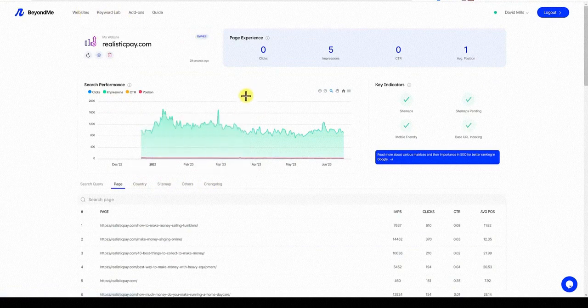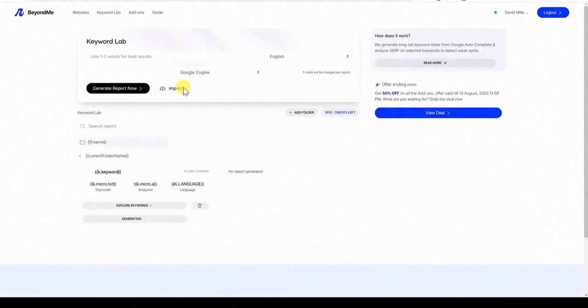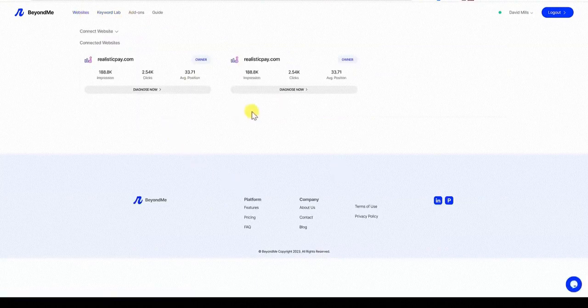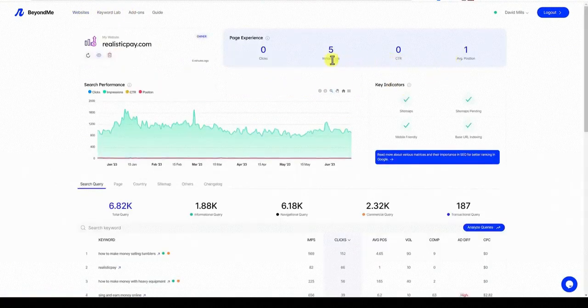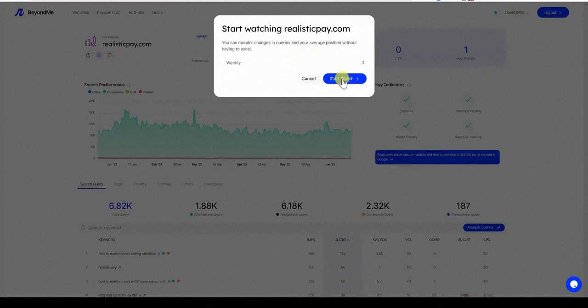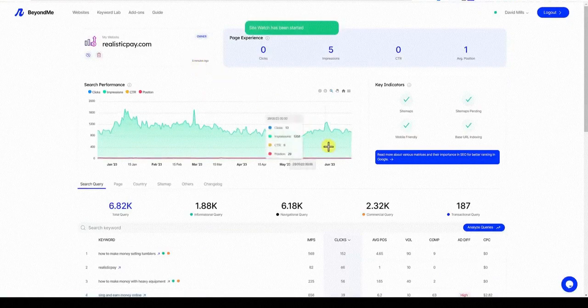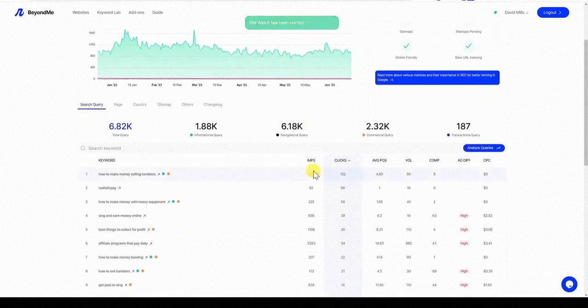So we can go to the Keyword Lab. I think that this is kind of not attached to your website. If you're looking at specific website stuff, you're going to be in the website area. I don't know why it has my website listed twice, and I'm not really seeing where it's giving us the new keywords. Website watcher, refresh diagnosis, start watching this site. So we can start watching this site and it's going to probably email us a report and so forth. Maybe that's where it'll start giving us some information.